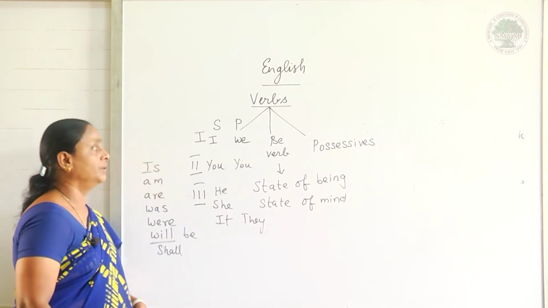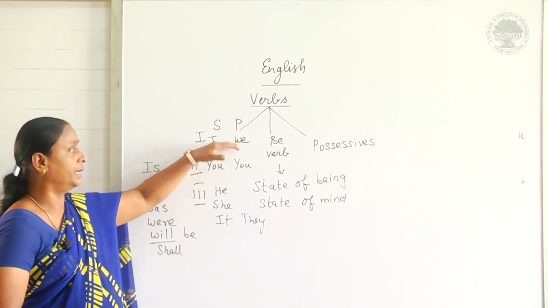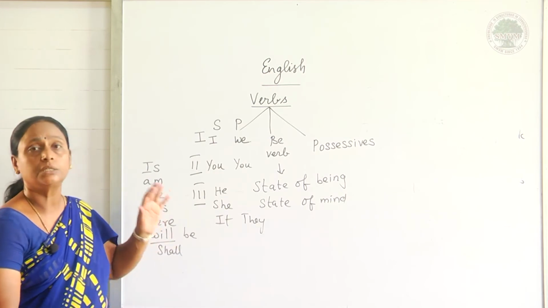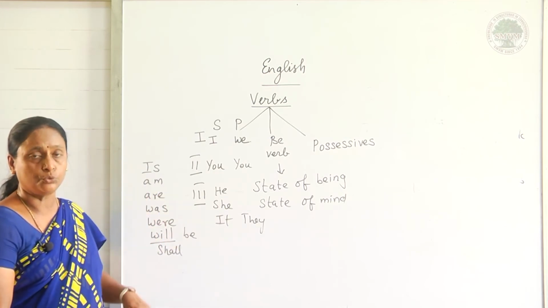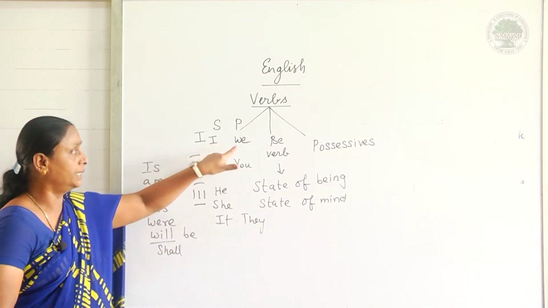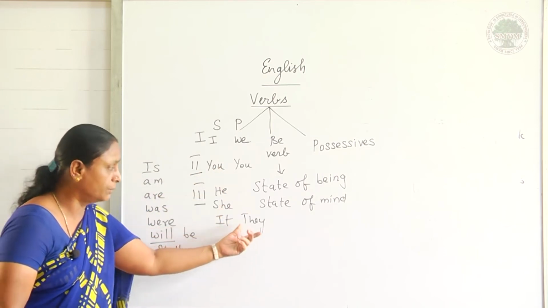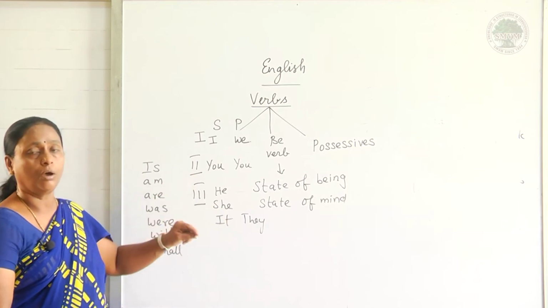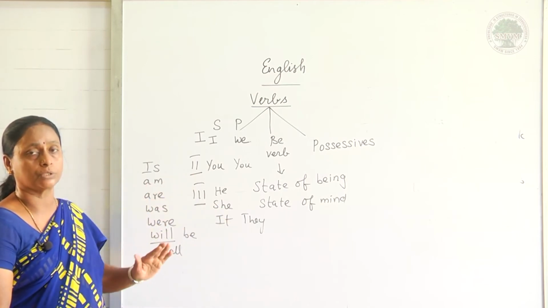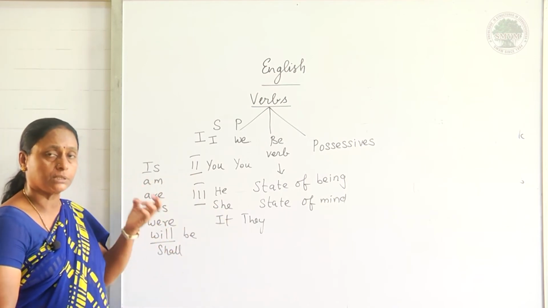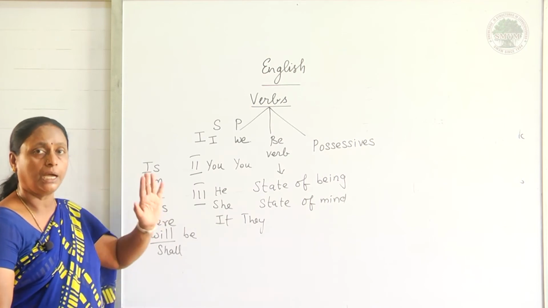Why it is given always? We are saying about I, we, you, they, he, she. It's a common subject where we use it. These are all pronouns. I, we, you, they, he, she. They are all plurals. Then what about this they? It is a common plural for all the nouns. Plural in persons, places, things and animals.